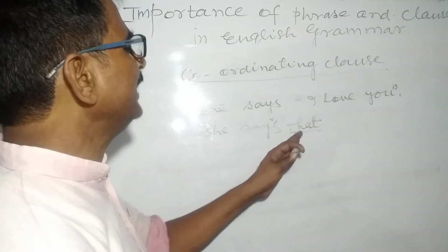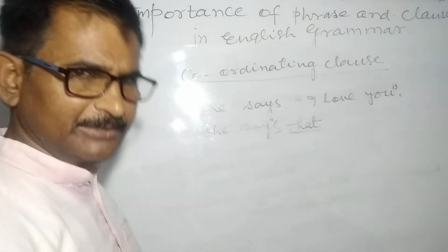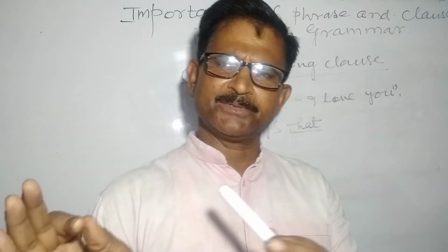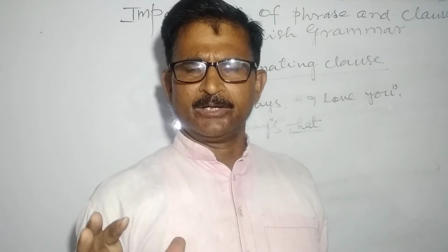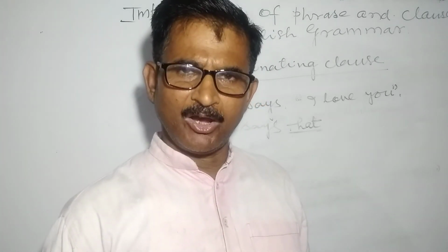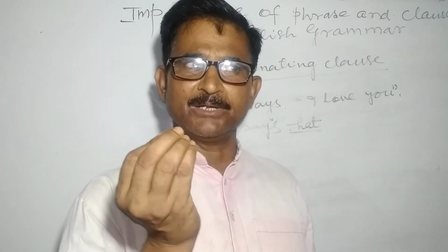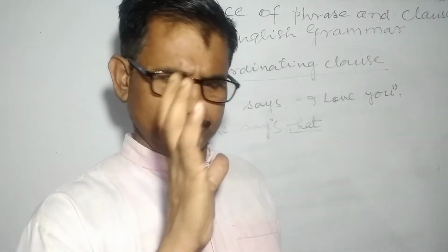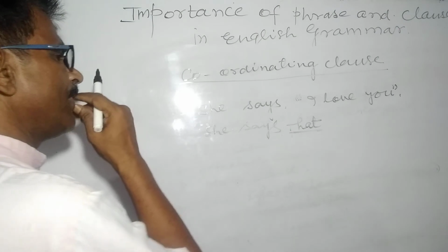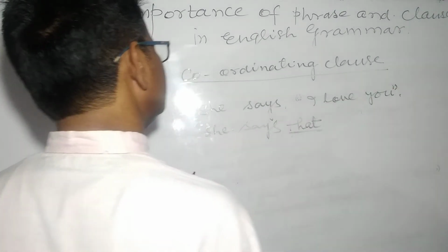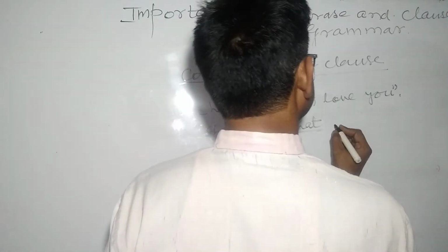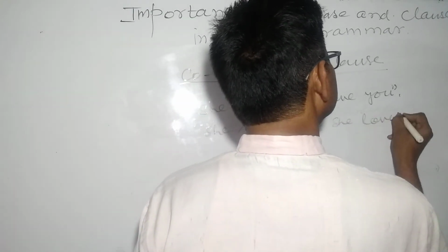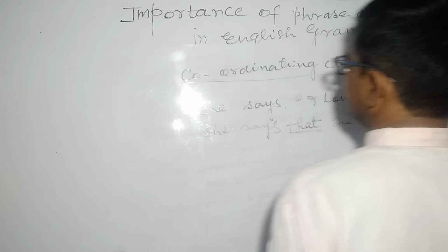It is also called conjunction. The coordinating clause does the function of conjunction. It does the work of conjunction. So here it conjoins both sentences. She says that she loves you.